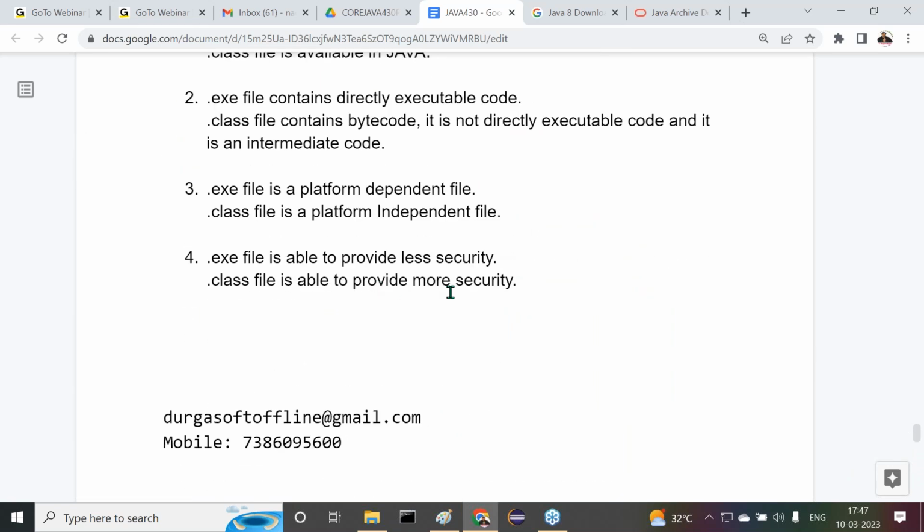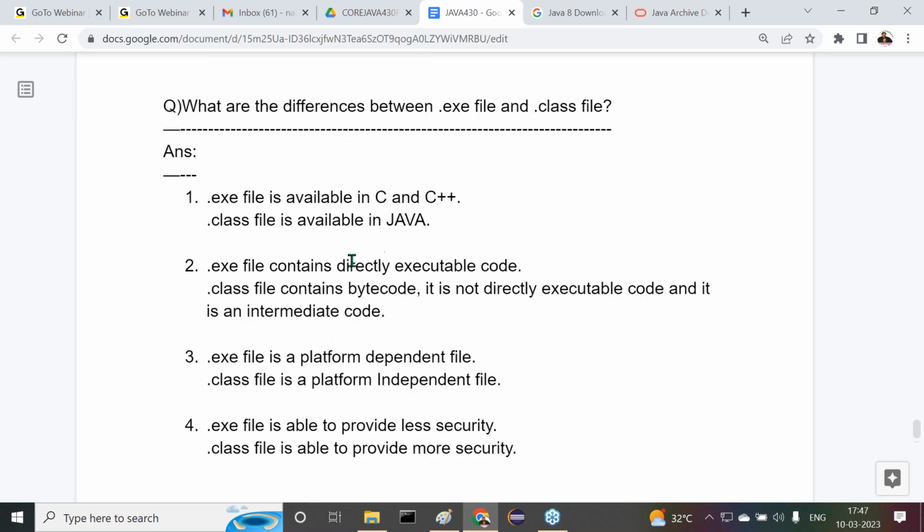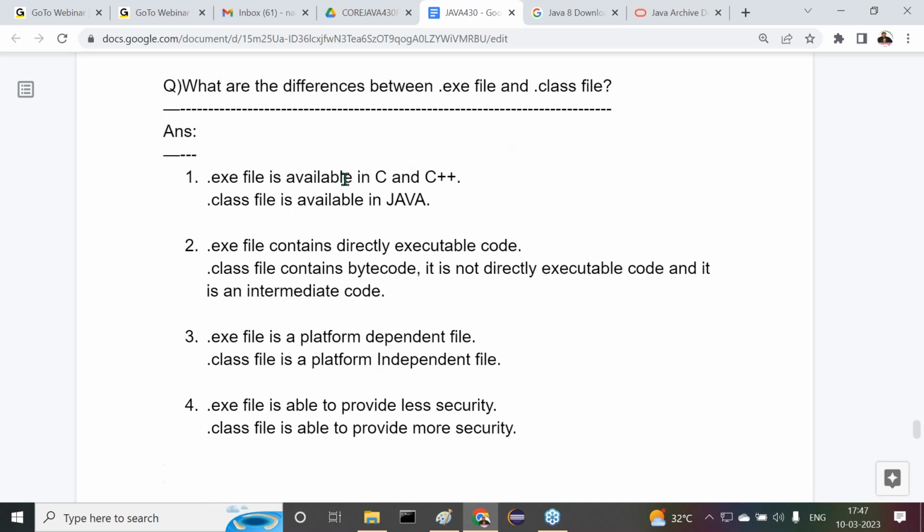Right, sir. .exe file is able to provide less security, whereas .class file is able to provide more security. Now overall, this is exactly the differences between .class and .exe. Come again: what are the various differences? First one, .exe file is available in C and C++, whereas .class file is available in Java. .exe files contain directly executable code, whereas .class files contain bytecode.